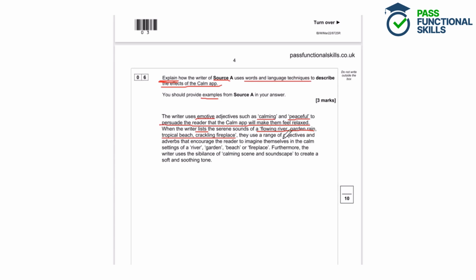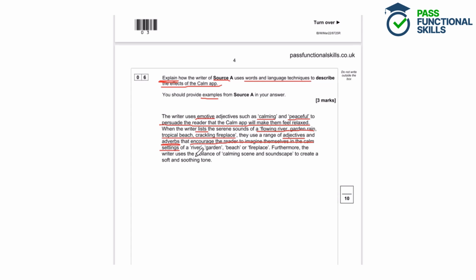So we've got a range of adjectives, that's another language technique, and adverbs. So these language techniques, adjectives are words used to describe a noun, and adverbs are words used to describe a verb. And the effect is that these encourage the reader to imagine themselves in the calm settings that have been described. And then furthermore, the writer uses the sibilants of calming scene and soundscape to create a soft and soothing tone. So again, we've got a language technique.